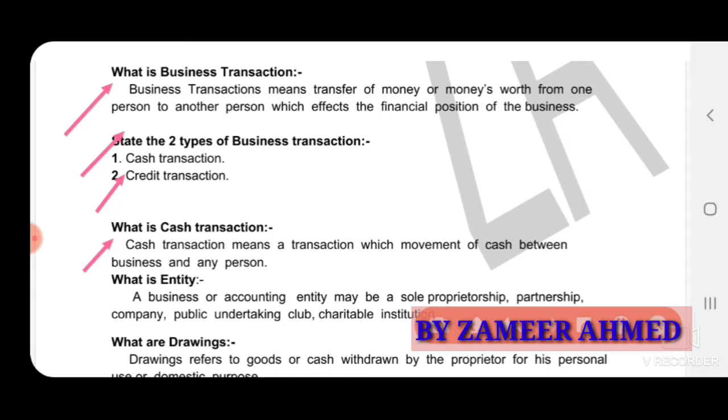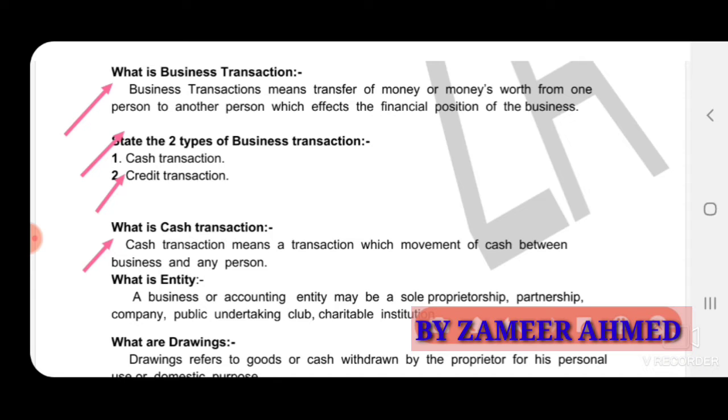Now the credit transaction: buying and selling of goods on a credit basis. We purchase the goods, but we make the payment in the future to the creditors. Creditors are the suppliers of the business who supply the goods or products to the business on credit. In a credit transaction, the payment is made on a future date.